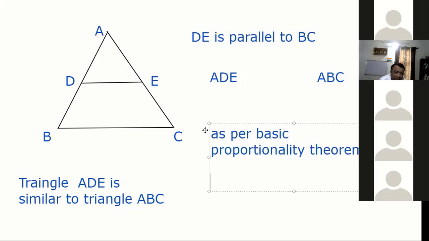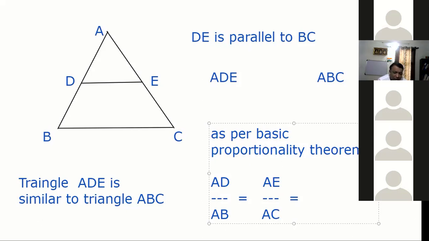or Thales theorem, see the small triangle, the left side is AD, with the left side of the big triangle AB. The ratio of this side will be equal to the ratio of the other side AE by AC, which will also be equal to DE over BC. The ratios of the corresponding sides will be equal.